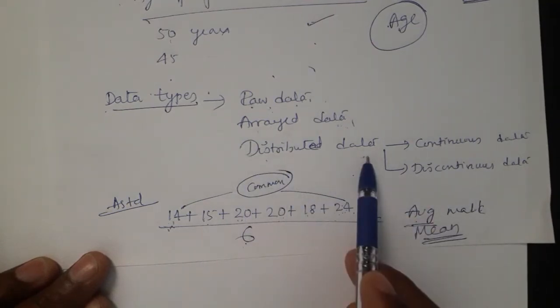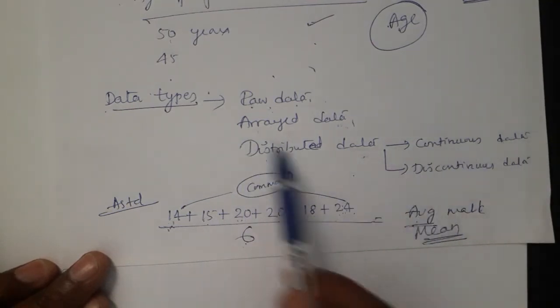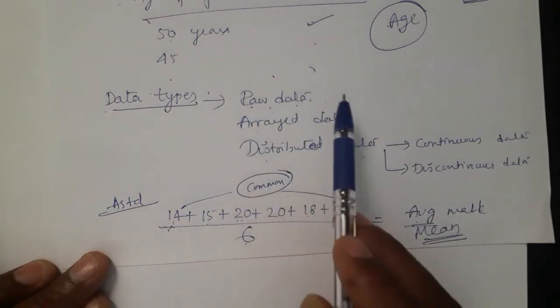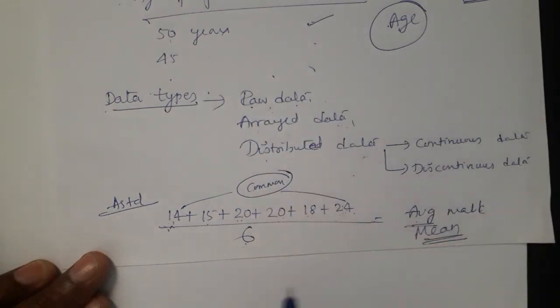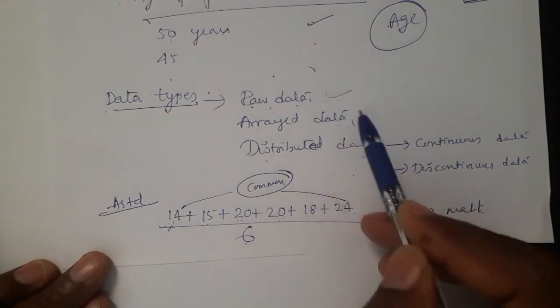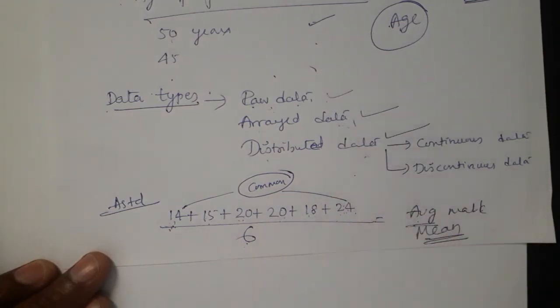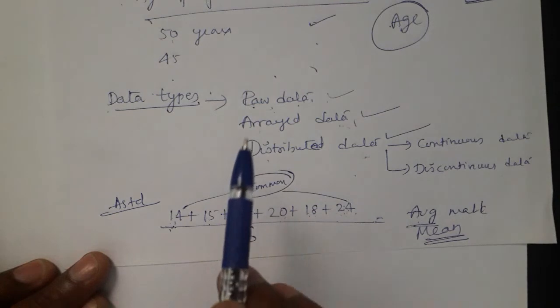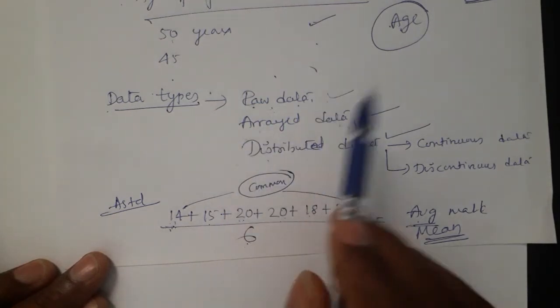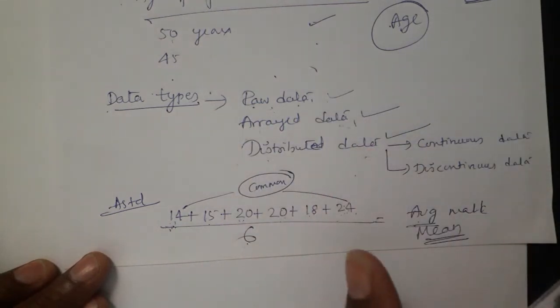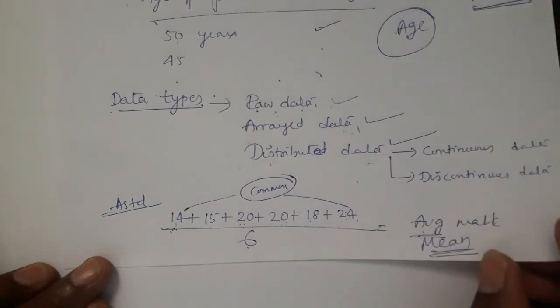When we go for distributed data, there also how to find the mean, mode and median. So for all three different types of data, we follow a different way to find the central tendencies: mean, mode and median. Remember, you have to learn all three types of data and calculate the mean, mode, median in different ways. You have to understand that step by step.